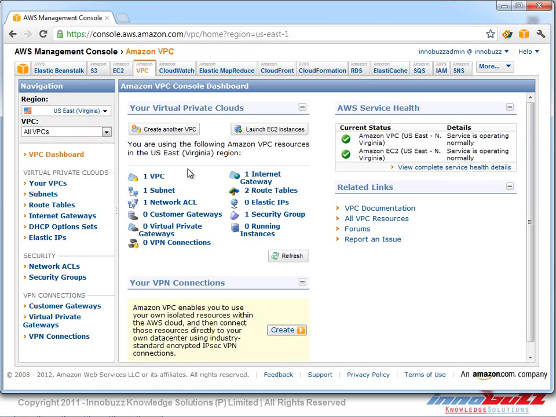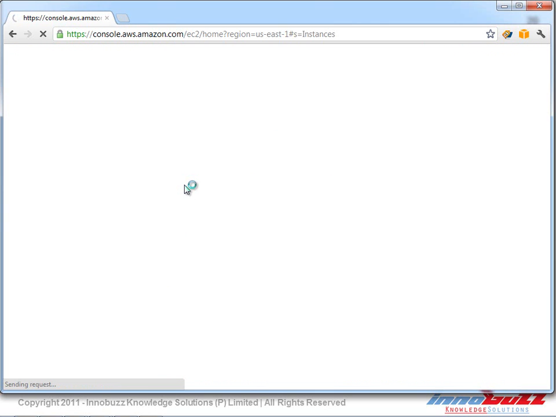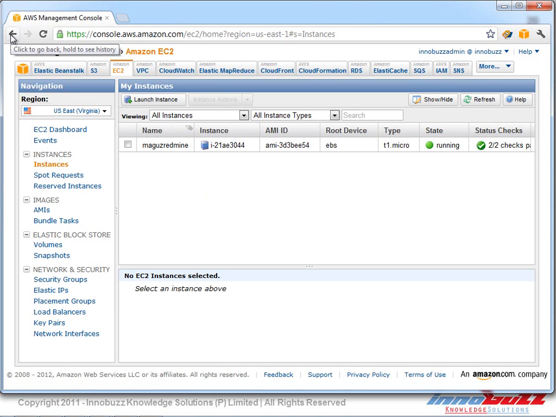So how exactly does this work? The virtual private cloud, as the name indicates, is nothing but a cloud isolated from the public cloud. You can run all the resources which are available in the Amazon management console, in other words, in Amazon Web Services, under VPC. We can create and launch an EC2 instance, as we discussed before, in the virtual private cloud, and we can launch our own RDS systems. We can create access to S3 buckets. We can create Elastic MapReduce. All these instances can be created in the virtual private cloud.